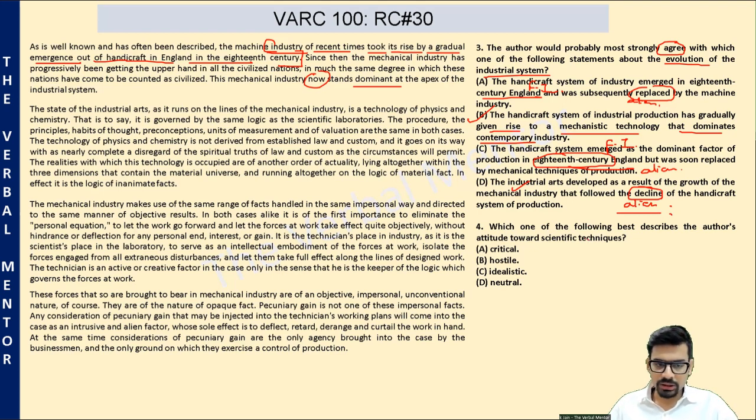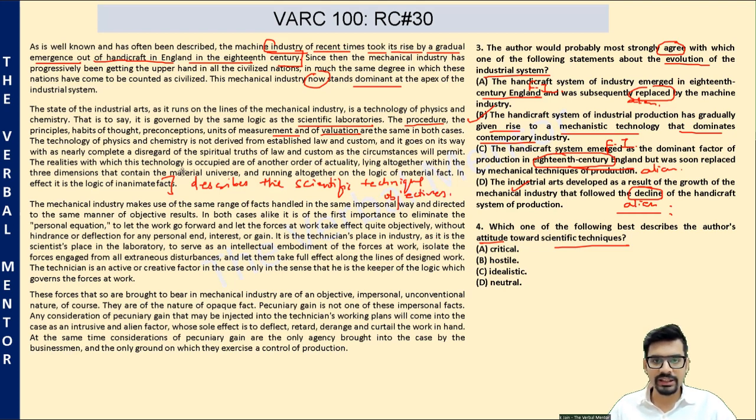Question 4. Which of the following best describes the author's attitude or tone towards scientific techniques? Now, please note, author talks about scientific laboratories, the procedure, the measurement, the valuation, and he merely describes the system. He merely describes the scientific techniques, and that too objectively, which means he has not given his opinion or judgment on scientific techniques.